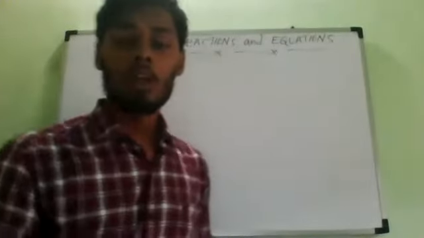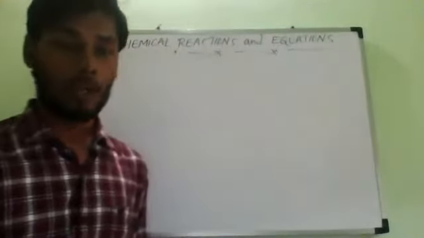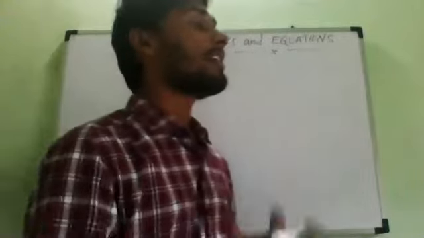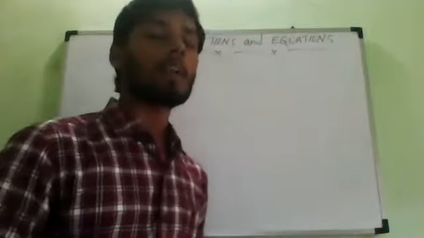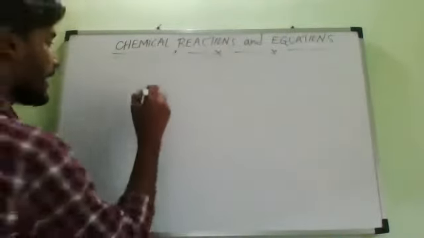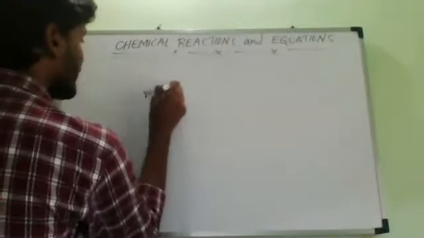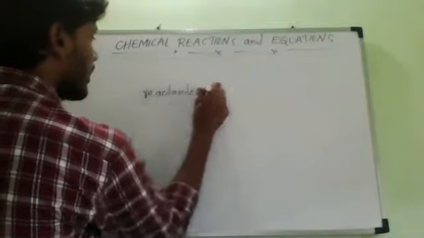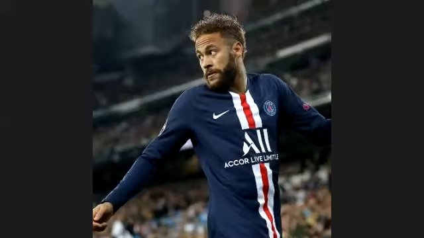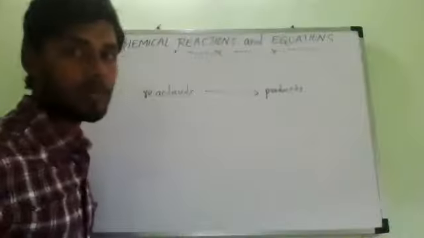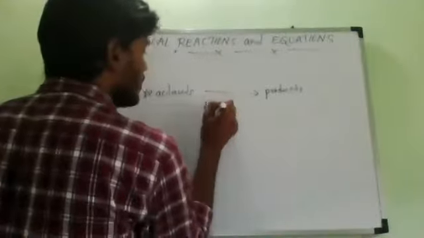Now I have told you what reactants and what products are. Now we will explain with the help of examples. In any chemical reaction, the reactants are transformed into products. What is the meaning of the word transform? It means some reaction is taking place.